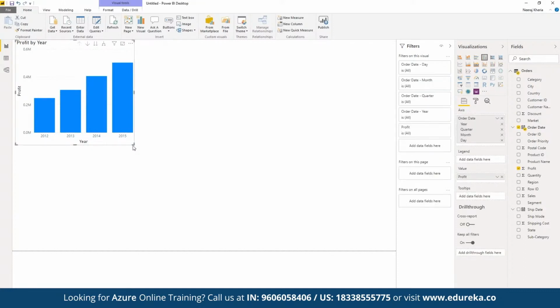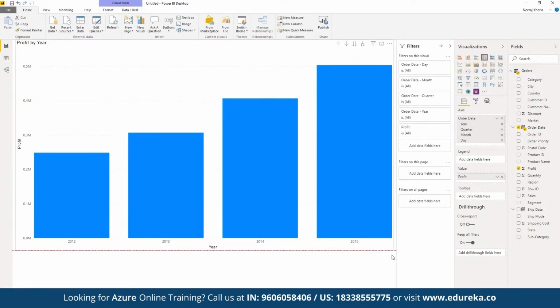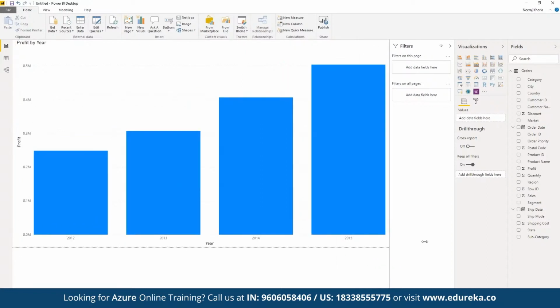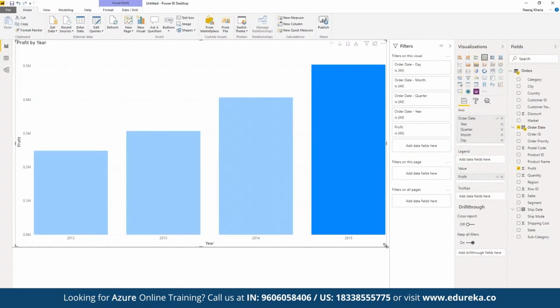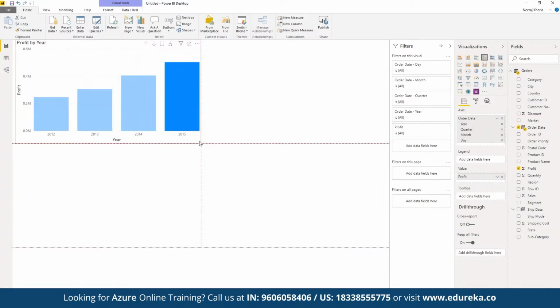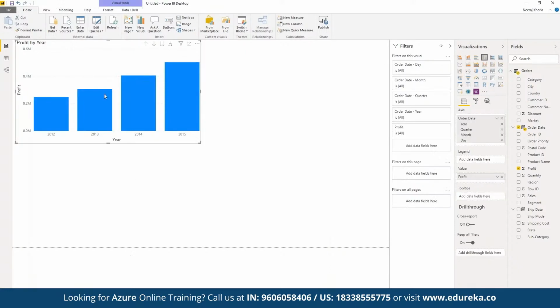Suppose we want to focus only on this one for the entire page, we can choose entire page, or we can focus on different components as per requirement. We can choose the size accordingly. All right.